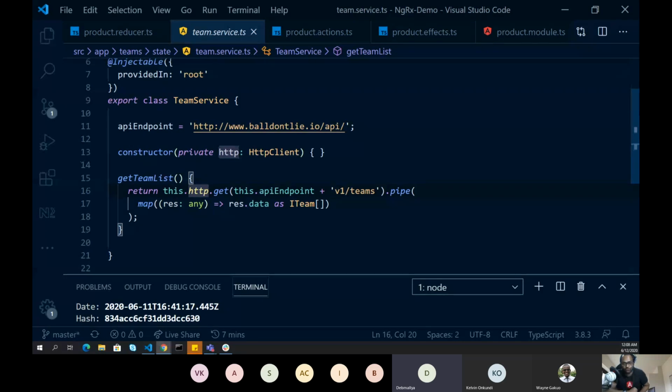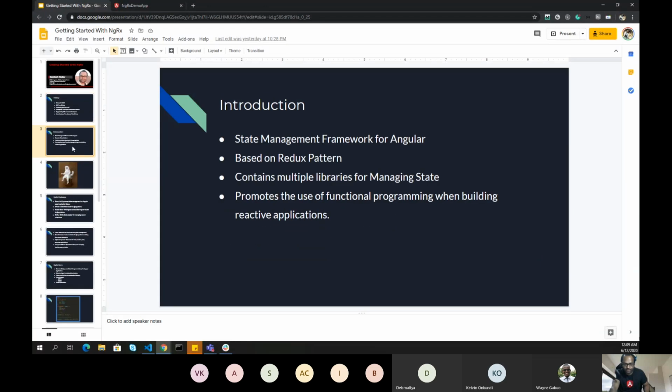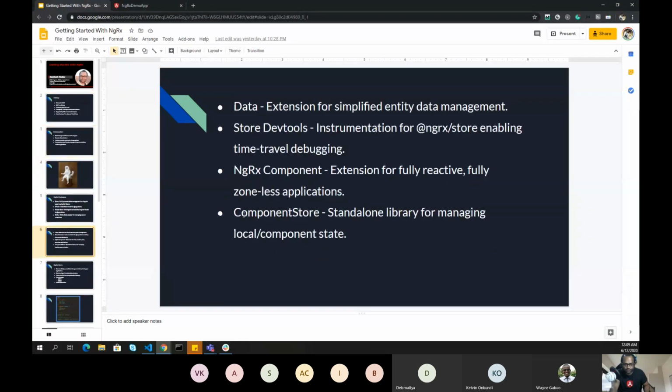Okay, so component store. There were a few. Let me just show you. There are already a few talks available from the creator of those libraries. For example, this NGRX component is created by Michael Haldaki, and he has been giving a few talks on it. Component store is still under development, but most probably next month or the month after, Alex is planning to give a talk on component store.